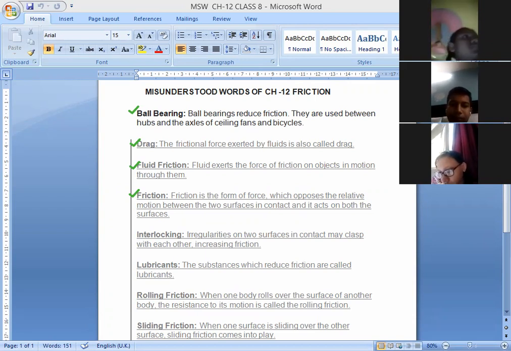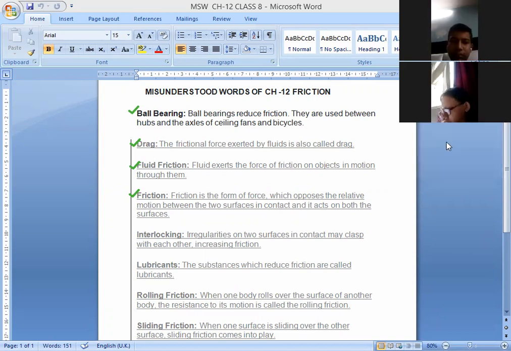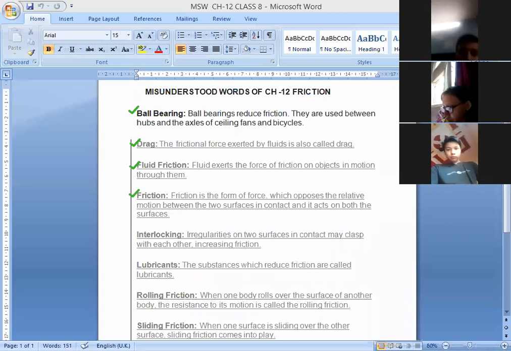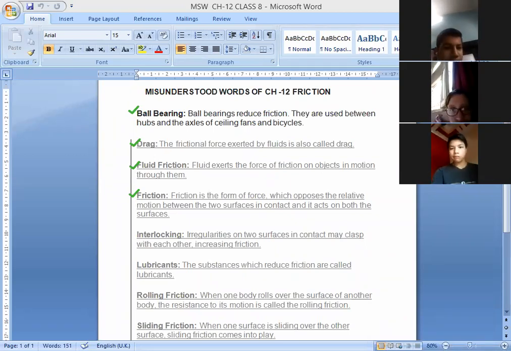Even brakes are applied in vehicles. So what is the function of a brake? A brake tries to stop the vehicle. I think it is clear. So friction is a force, and we are going to study it in detail in this chapter.